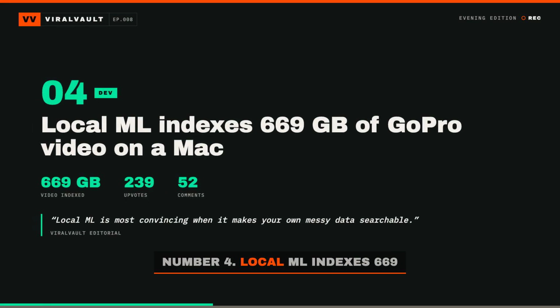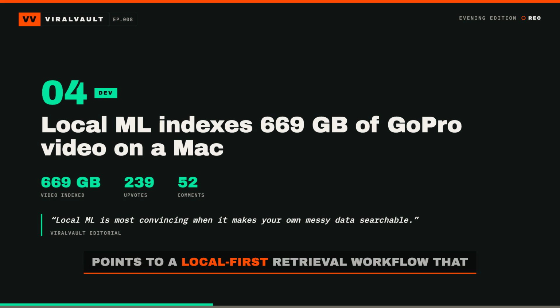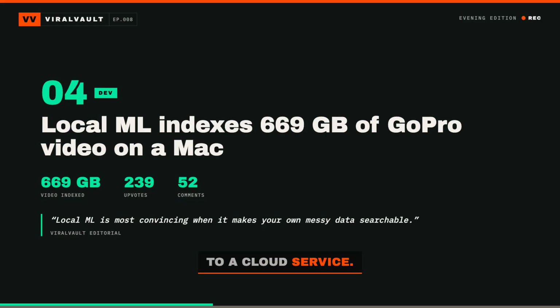Number 4. Local ML indexes 669 GB of GoPro video on a Mac. A Hacker News post says the author indexed 669 GB of GoPro videos on an M1 Max using local ML models. It pulled 239 upvotes and 52 comments, making local media search one of the day's practical AI builds. Why it matters. If you build media tools, this points to a local first retrieval workflow that avoids sending large video libraries to a cloud service.